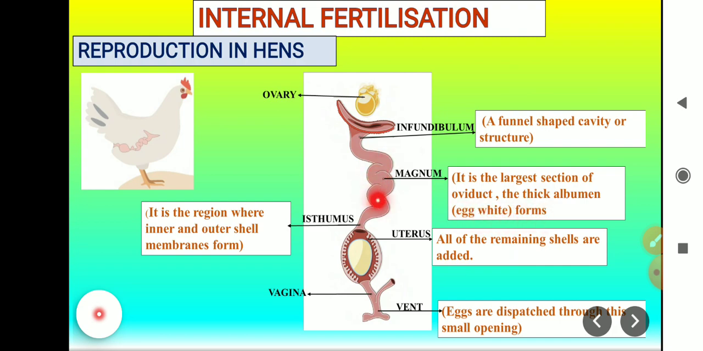From the magnum, it reaches the isthmus. It is the region where the inner and outer shell membranes of the egg form. From the isthmus, it reaches the uterus, where all the remaining shells are added. And from the uterus, it passes through the vagina and then through the vent, where the eggs are dispatched through this small opening.